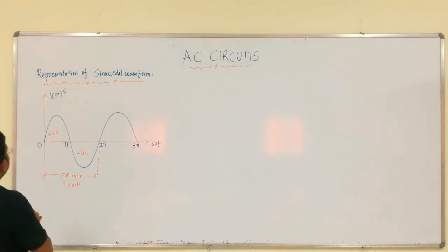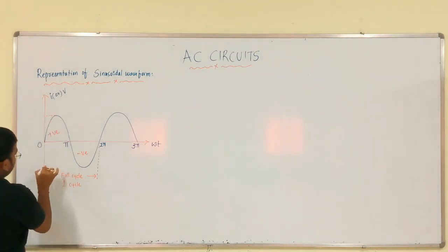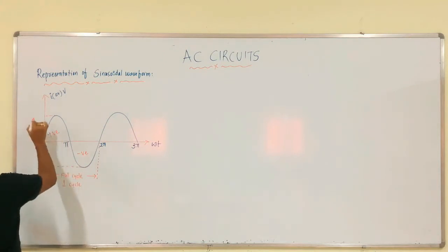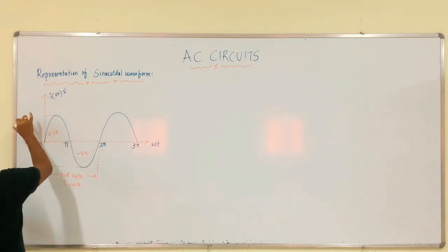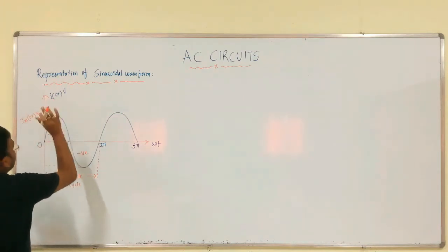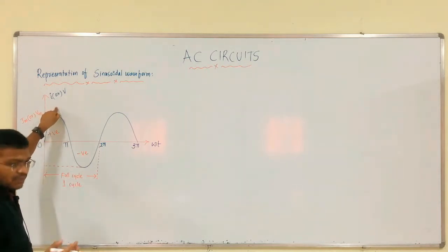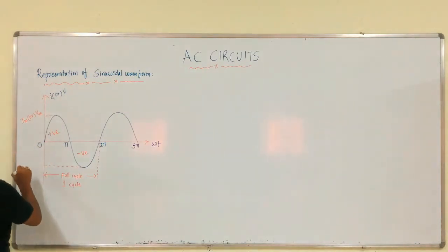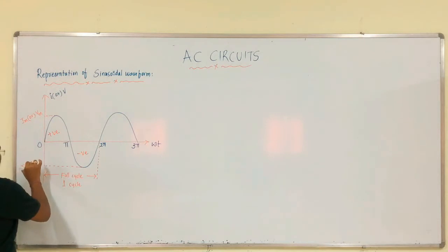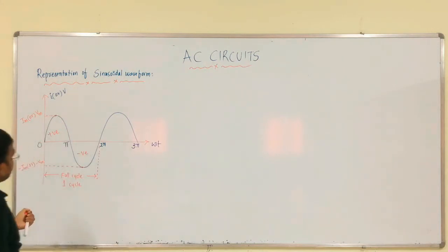Then what is this instant? We all know that this instant is Im or Vm. If it is a current waveform, that is the maximum value of current. If it is a voltage waveform, that is the maximum value of voltage. Like that, this is minus Im or minus Vm. That is it.